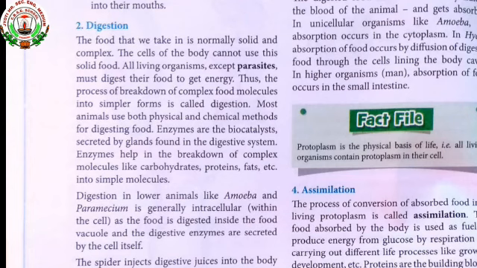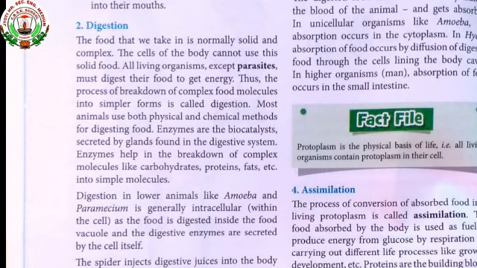So during digestion of food, most animals use both physical and chemical methods. Enzymes help in breaking down the complex food that we are eating into the simpler form. Now let's move to the second paragraph.